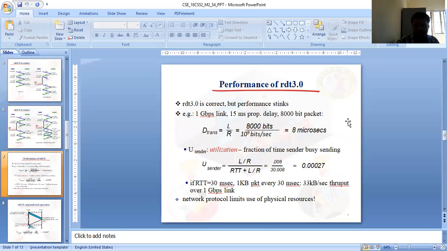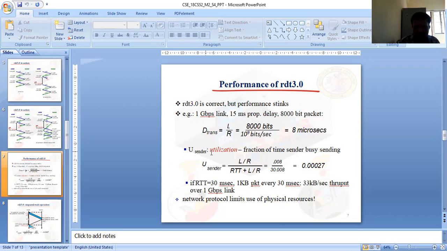The performance of RDT 3.0 is correct, but consider the performance. Take a 1 Gbps link, 15 ms propagation delay, and 8,000-bit packets. The transmission delay is the length of the packet divided by R. L is 8,000 bits, and the rate of transfer is 10 to the power of 9 bits per second. So the transmission delay is 8 microseconds.